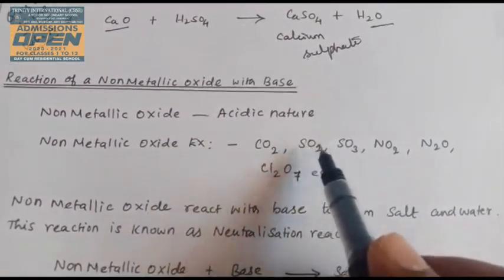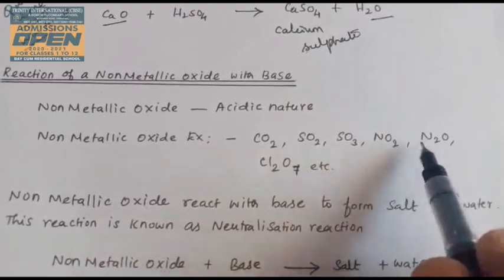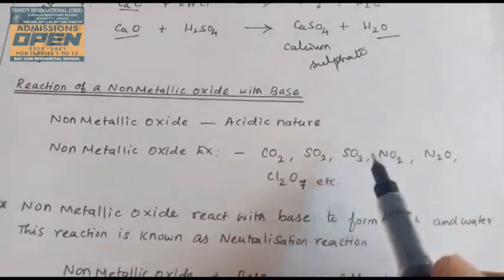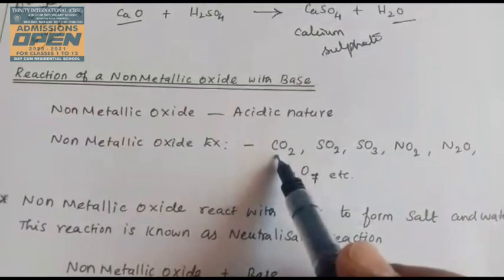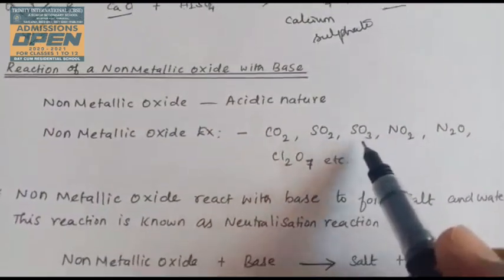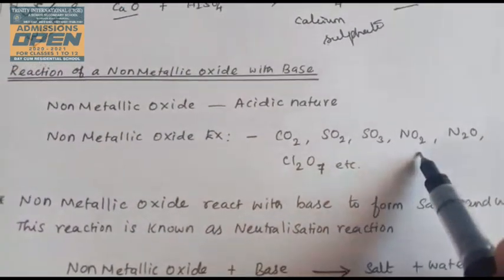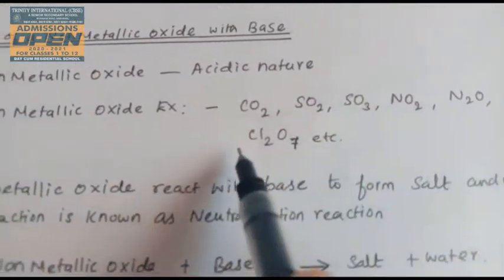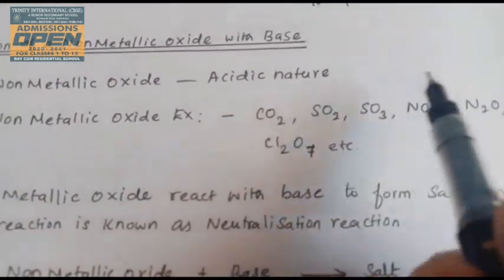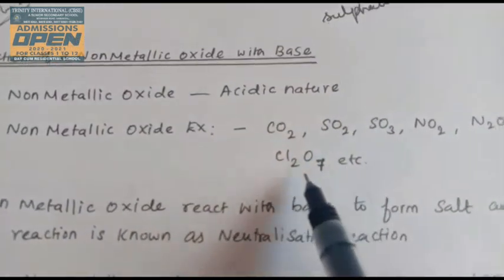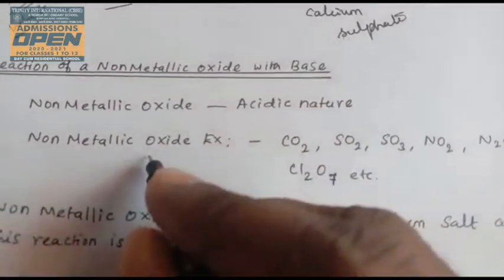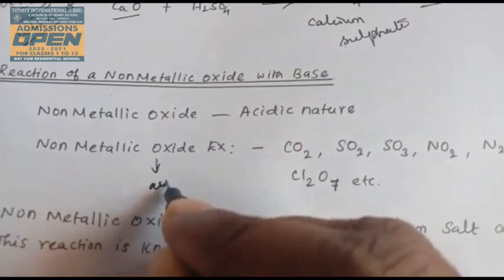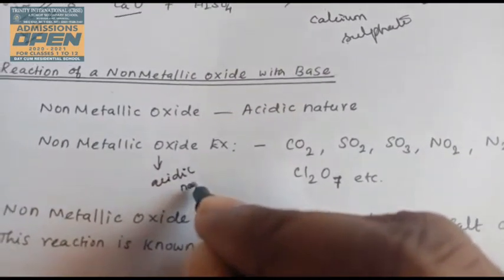Carbon, sulfur, nitrogen and chlorine are all non-metals, and these oxides are acidic in nature.